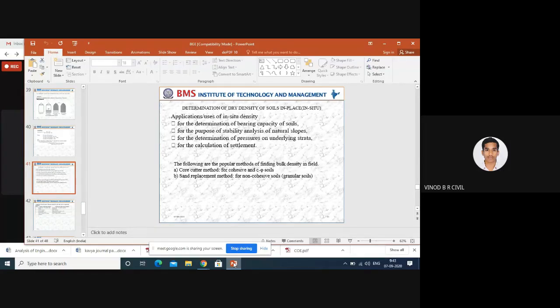For example, there is a high tension pole or electric pole. Okay, electric pole foundation is different. What are the upcoming loads acting on the foundation, and what is the lateral force, and what is the longitudinal force, and what is the uplift force. Based on these forces, what pressures are acting on the substrata or sub base. We have to calculate what the pressures are. Before that calculation of pressure, dry density of soil is required.